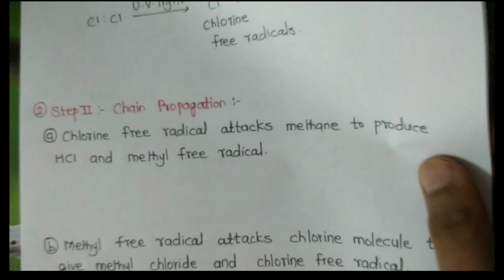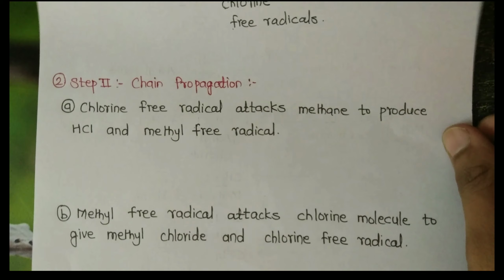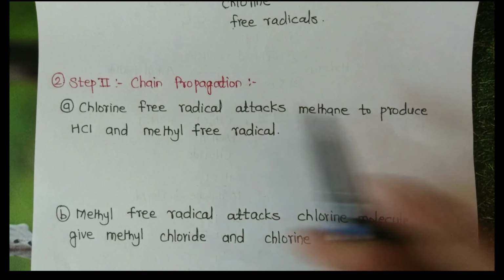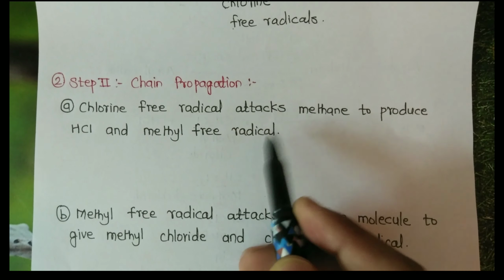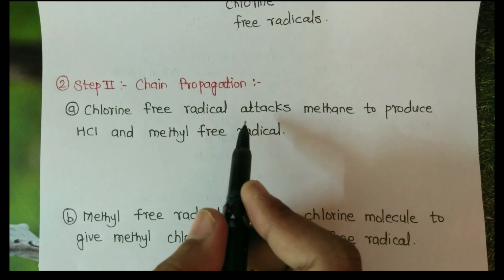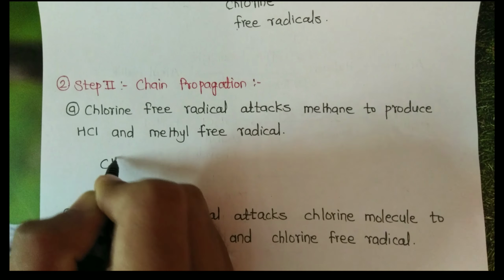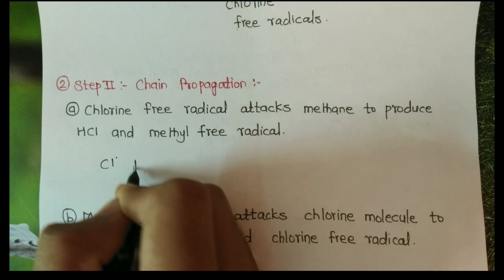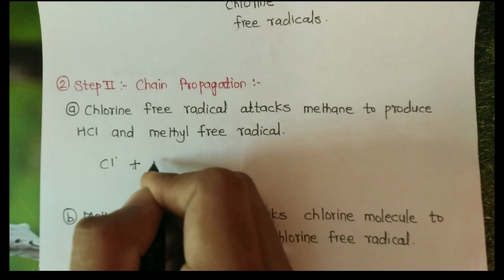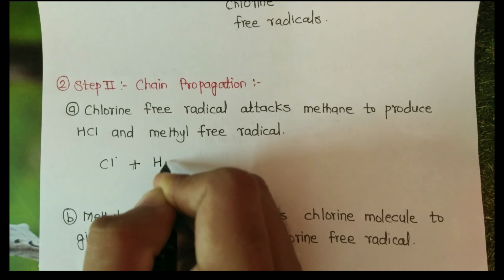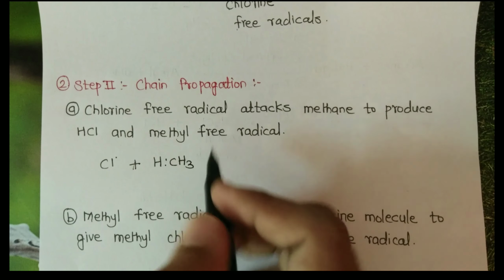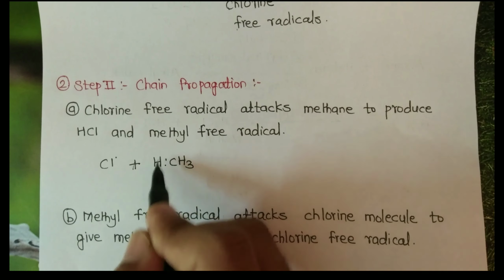After that, the second stage is chain propagation. A chlorine free radical attacks methane to produce HCl and a methyl free radical. That means Cl free radical reacts with methane, which we can write as H-CH3, this is methane, CH4.